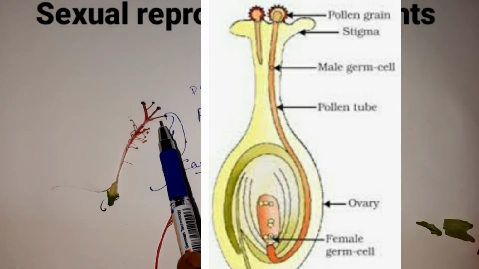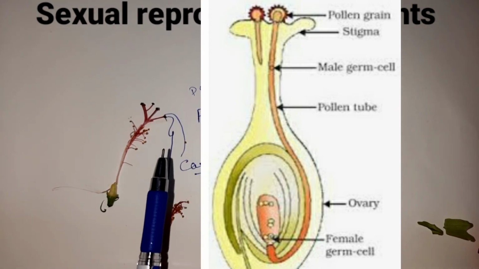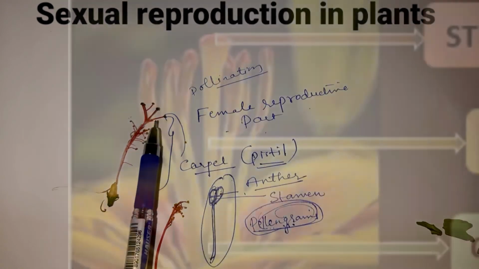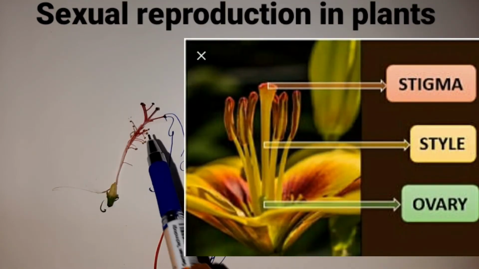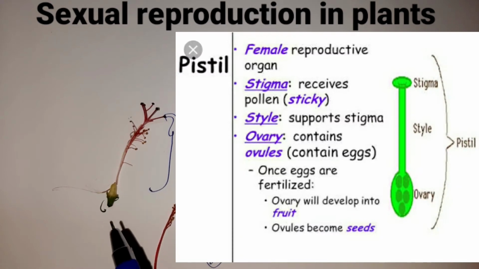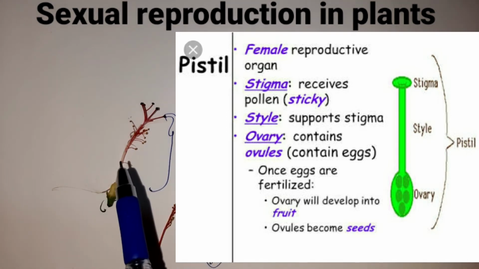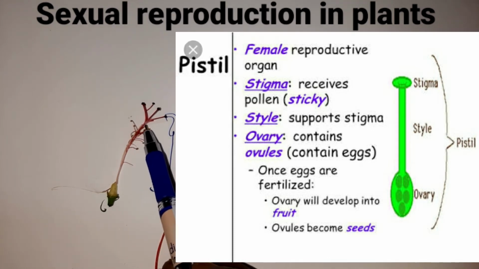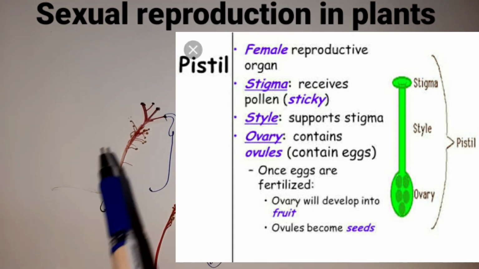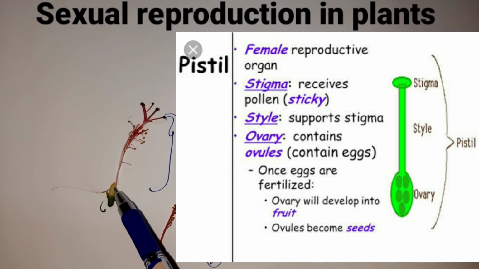Now this is the female part, children. The female part consists of stigma, style and ovary. The stigma is the base, or we can say it is the sticky landing site for receiving the pollen grains. And then the style is nothing but that which extends to the ovary.